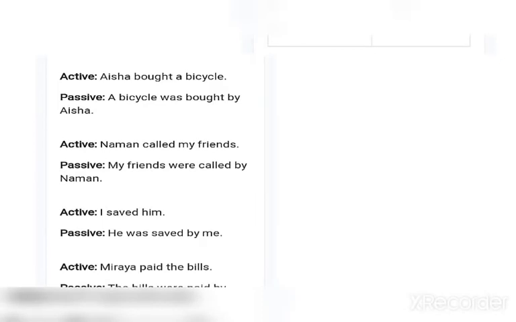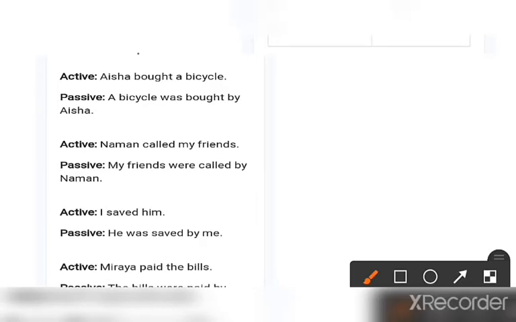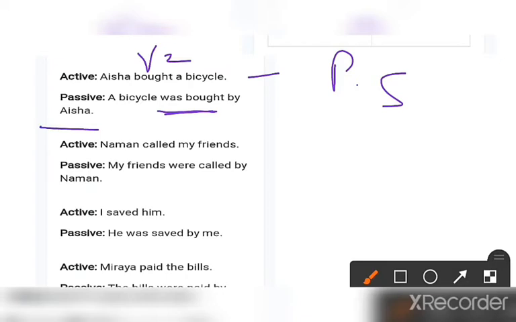Aisha bought a bicycle. See that this is the verb 2 form, it means this is past indefinite or simple past, no? So a bicycle was, bicycle is a singular subject, so that is why was is given. So a bicycle was bought by Aisha. Naman called my friend. My friend was called by Naman. Clear? I saved him. He was saved by me.